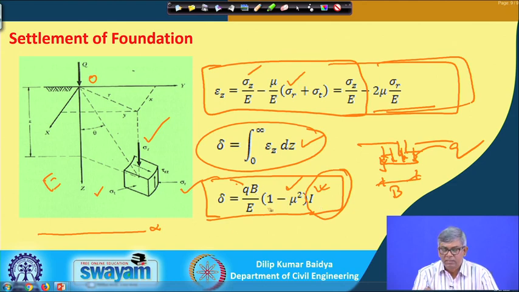So q, B, E and 1 minus mu squared are known, and I is the thing to be calculated. In fact, if you integrate this for different soil, foundation shape and pressure distribution, we can get different expressions, but finally they are expressed in a generalized form keeping only one unknown, and that one unknown will vary for different soil, different footing size or different pressure type. So I will go to the next slide and show that.